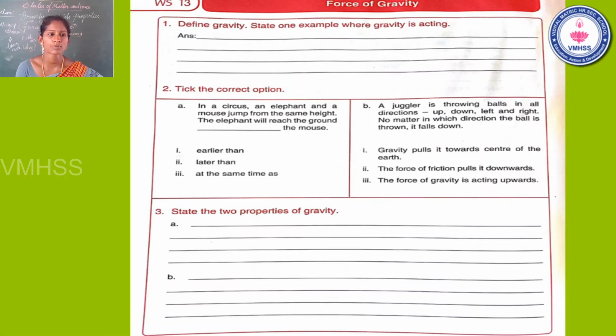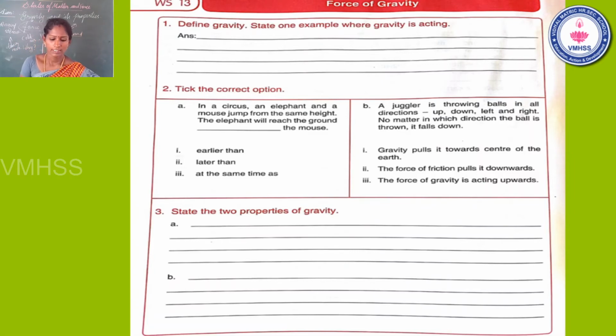For the example: the apple falls down, and a ball that is thrown up also comes down. That is the first question's answer.